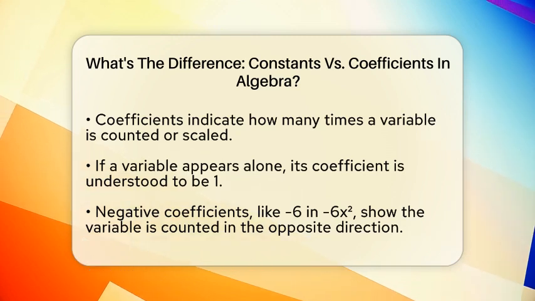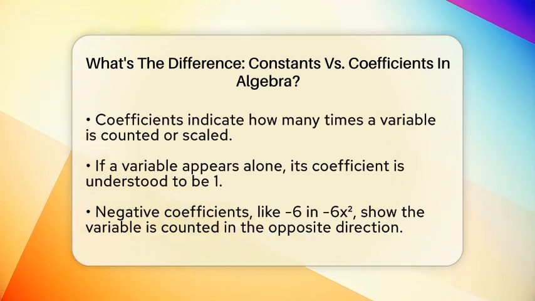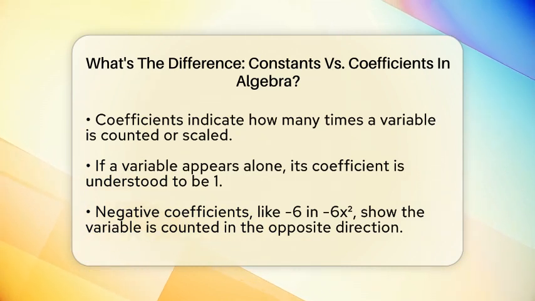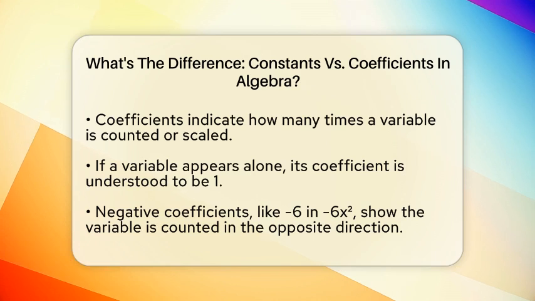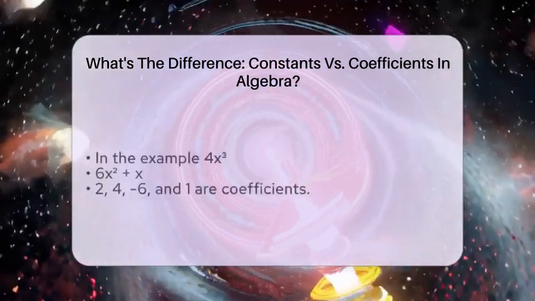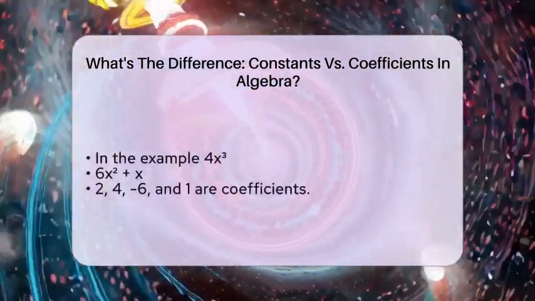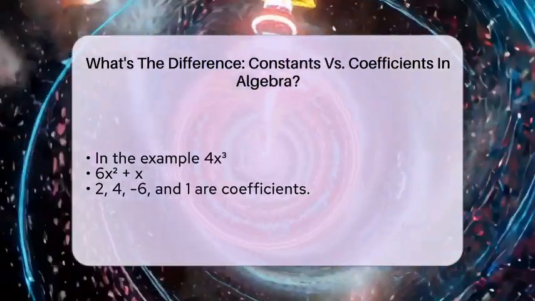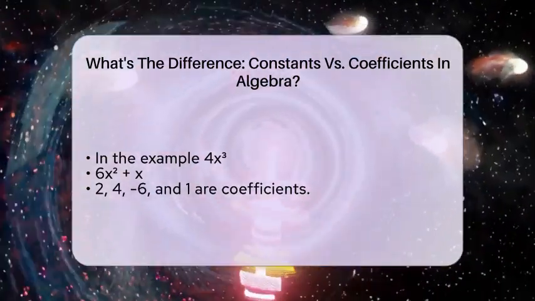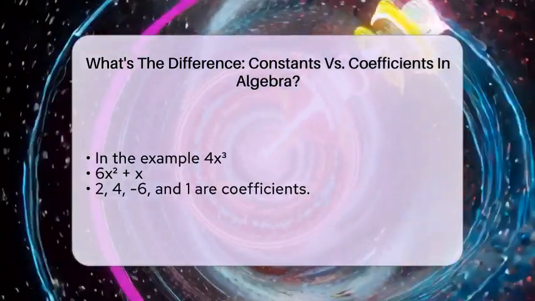in algebraic expressions. Now, a coefficient is a number that multiplies a variable. It tells us how many times to count the variable. For example, in the term 3x, the number 3 is the coefficient of x. It shows that x is being counted 3 times. If you see x just by itself, it is understood to have a coefficient of 1 because it means 1 times x. Sometimes, coefficients can be negative, like -6 in -6x squared, which means you're counting x squared 6 times in the